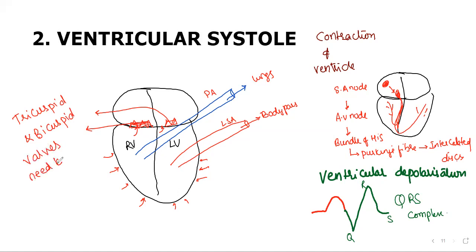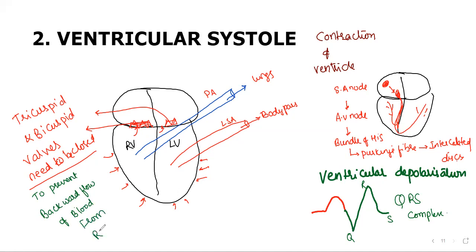Yeah, to prevent, need to be closed for what? Answer it. For what? So that the blood will not flow backward. Yeah, to prevent the backward flow of blood from right ventricle to right atria, left ventricle to left atria. Here the tricuspid valve is there, here the bicuspid valve is there.